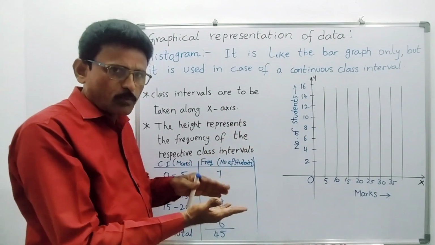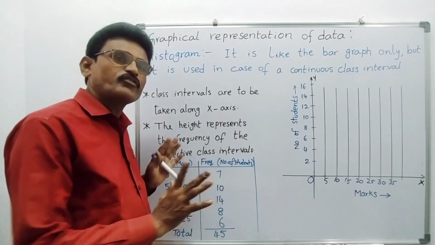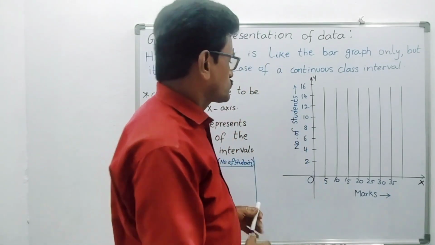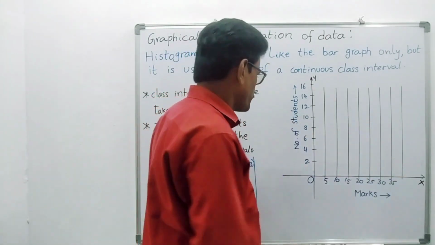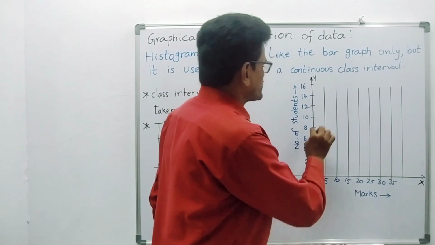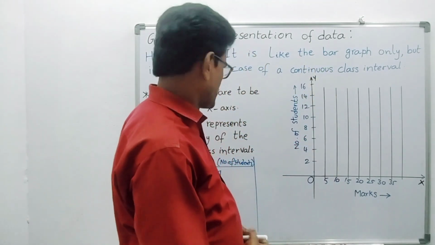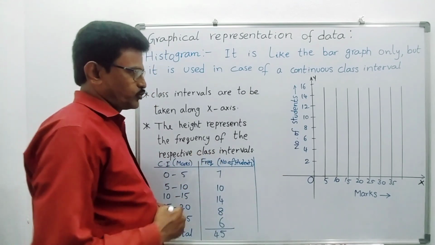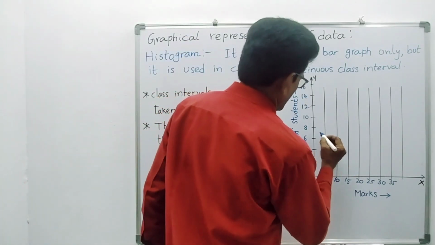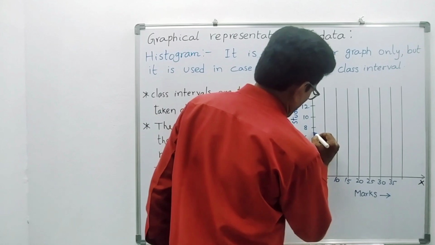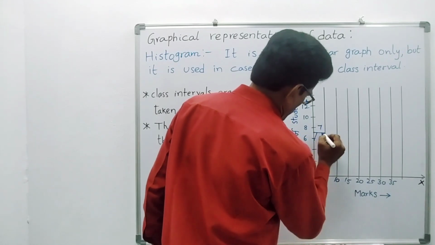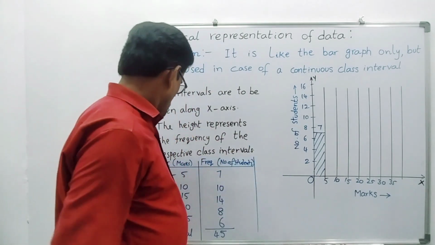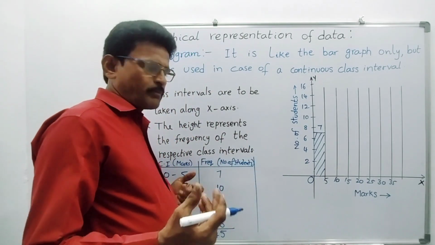Now, how much height do we have to take for each bar? Depending upon the frequency. On the y-axis I am taking the number of students. So 1 centimeter equals 2 students. 2, 4, 6, 8, 10, like that. Next, the 0 to 5 class interval has 7 students. So up to 7 we have to take it. Okay, this part.